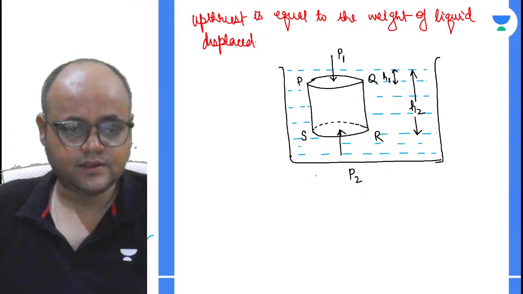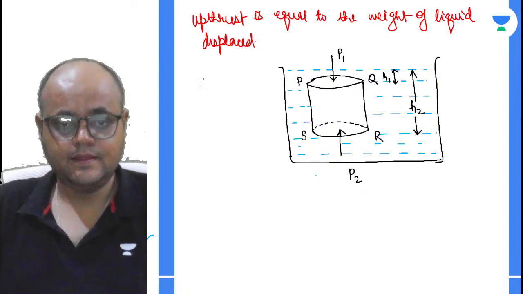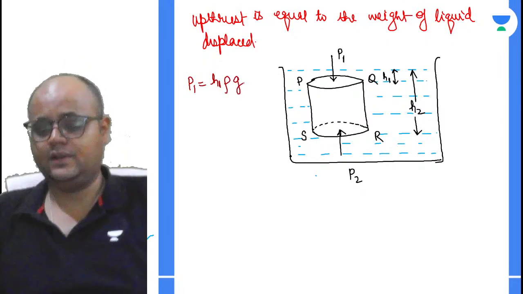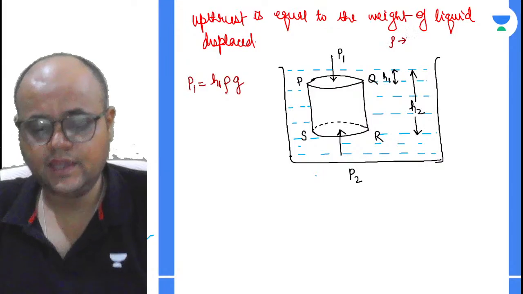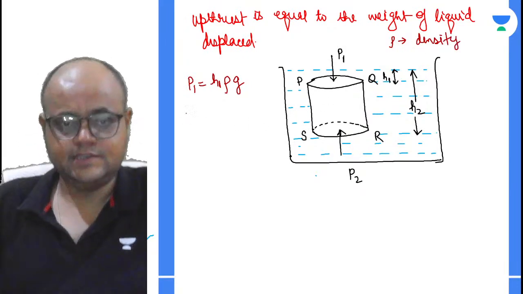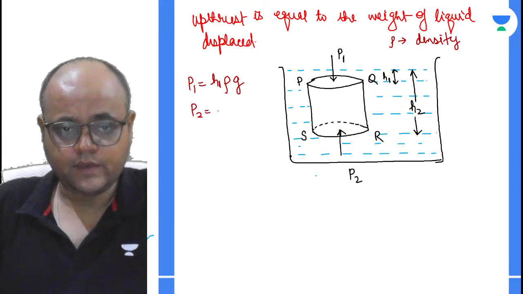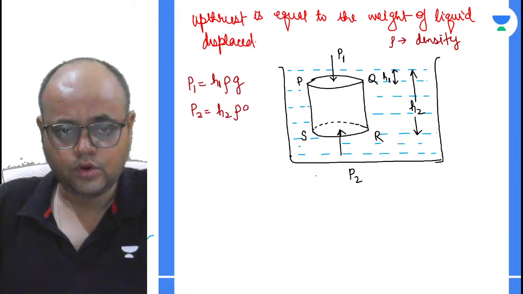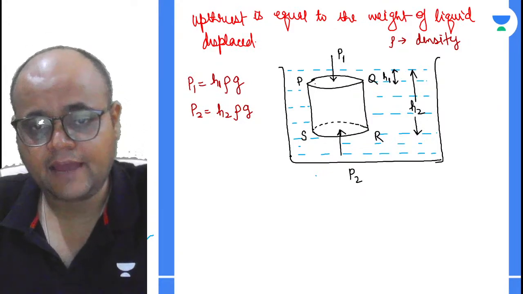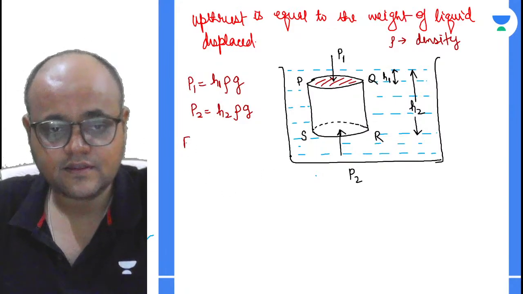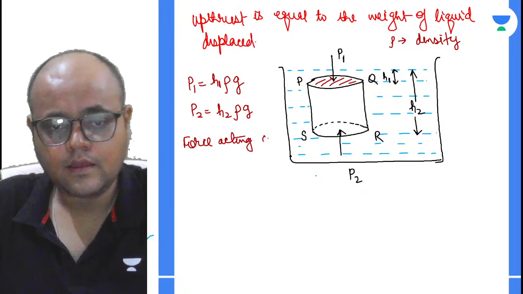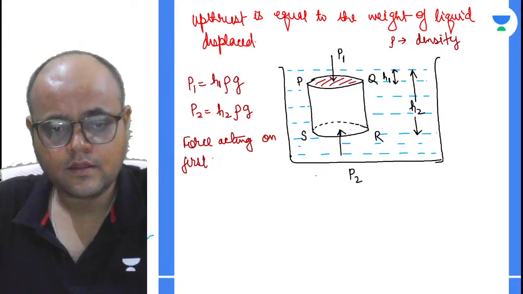Fine. Now, I'm sure you know how to take the pressures. P1 will be H1 rho into G, right? Where rho is the density. Similarly, we can have P2 as H2 into rho into G, right? This is very basic. अभी मेरे को क्या निकालना है? I have to find the force acting on the first surface.